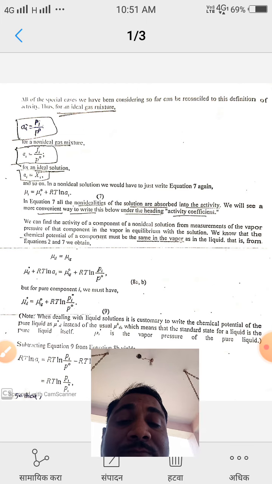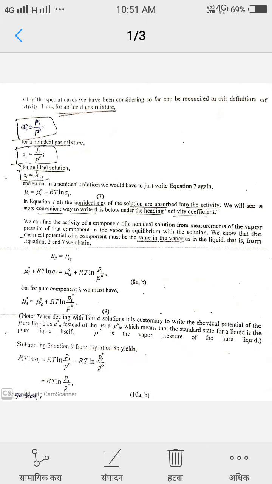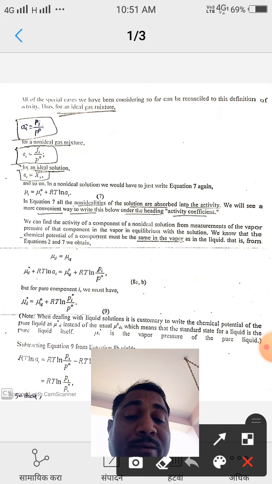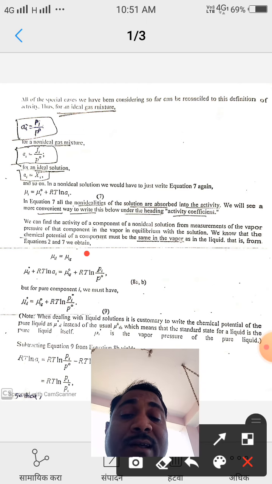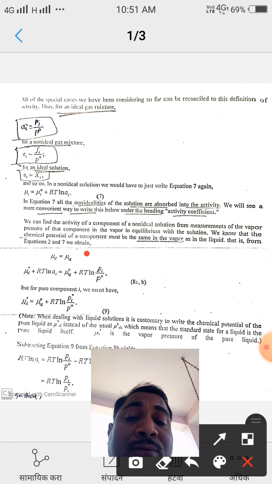Some important information is given here: the chemical potential of the ith component of the liquid is equal to the chemical potential of the ith component of the gas.